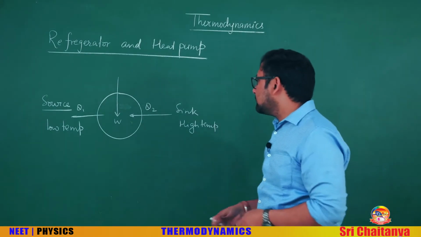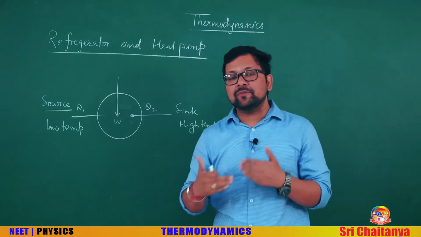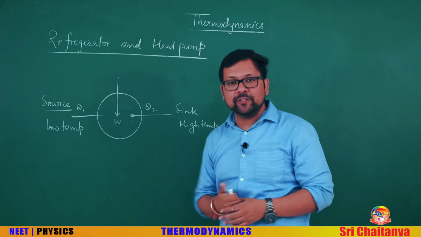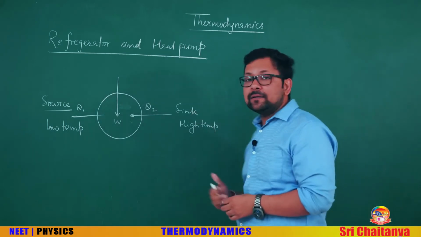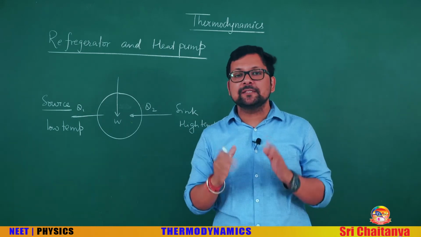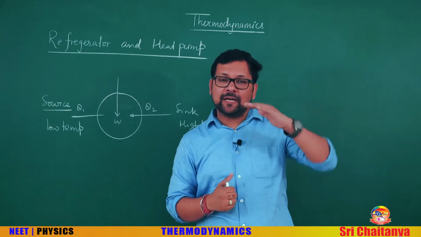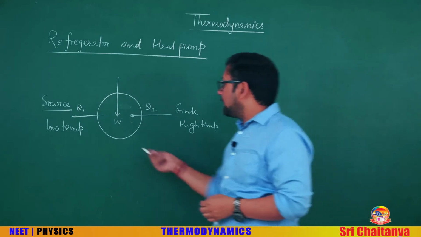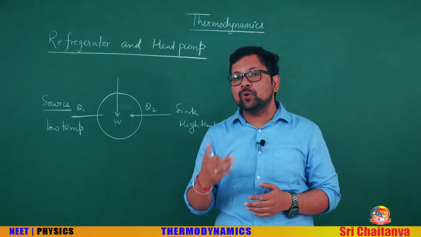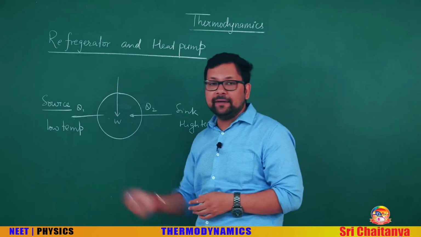Now we will use that heat engine concept as a refrigerator and heat pump. See, in a refrigerator, external work is being done on the working substance. The substance is not performing work; external work is being done on it. You can see the arrow. The external agent is doing the work, and the sink is at higher temperature. Like the water bottle that you place inside your refrigerator is the sink, which is at higher temperature, and heat is being withdrawn from it. That's why it becomes colder. Also, heat is being rejected to the source. You have heard that when you keep the door of your refrigerator open, the room's temperature will increase. This rejected heat is the reason for that.